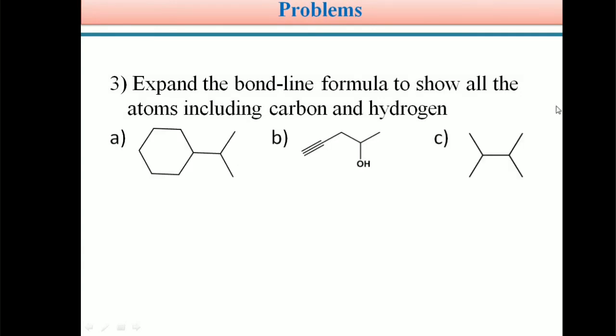Next. So students, these are some examples for your practice. Expand the bond line formula to show all the atoms including carbon and hydrogen. You can write a complete structural formula representation of the given compound. A cyclic compound is given here, a triple bond is there, and 4 methyl groups are connected to 2 carbon atoms. So students, this is for your practice. When you draw the structures, if you have any doubt, please contact me.